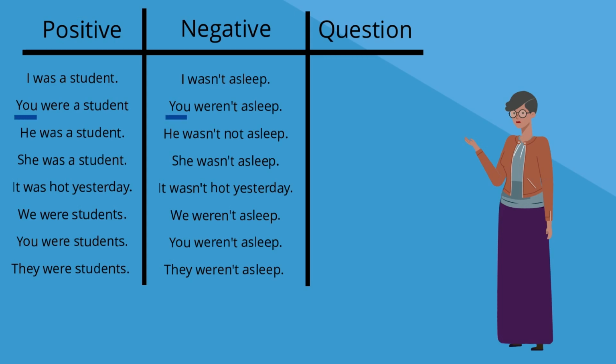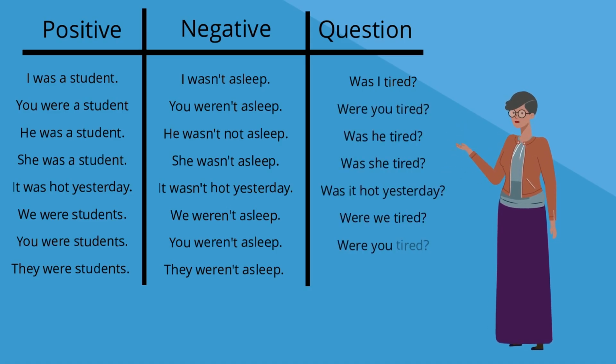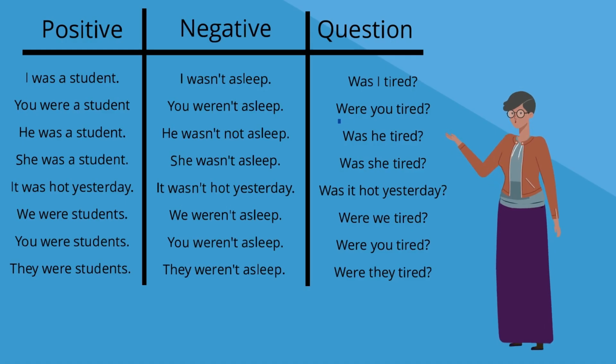Remember, we can use you for one person. For example, you were a student. Or more than one person. You were students. To make questions, was or were comes before the subject. For example, were you tired? Was she tired?